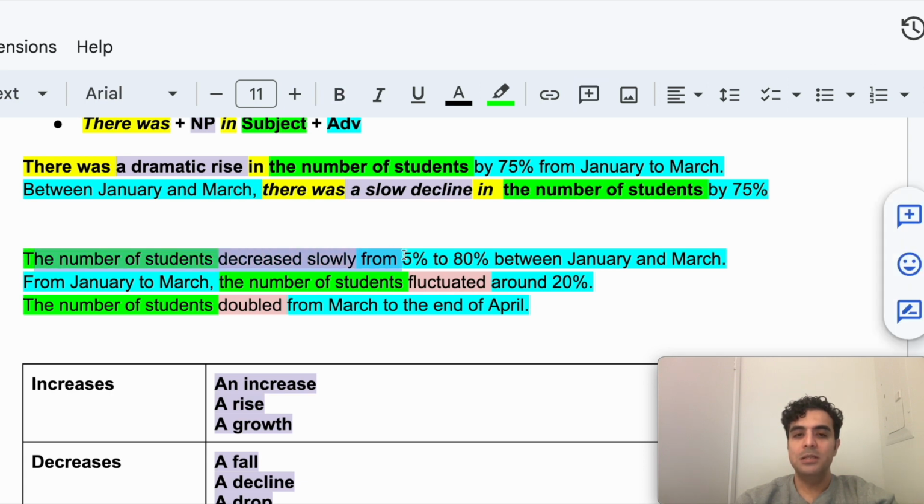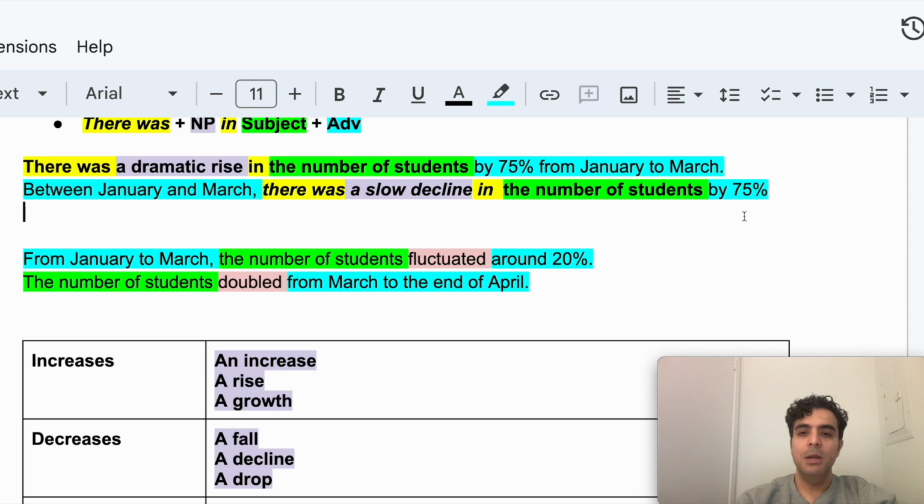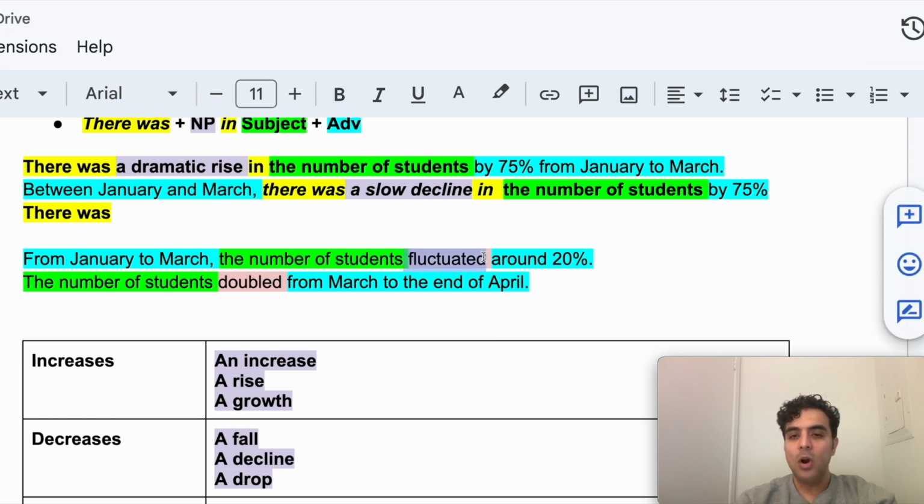So decreased slowly, we've done this one. What about the one that focuses on fluctuation? I'm going to make some more changes. So one more time. I'm going to start with the yellow part. Fixed expression, there was. Okay, but then this one, it's describing a fluctuation. So what am I going to say?